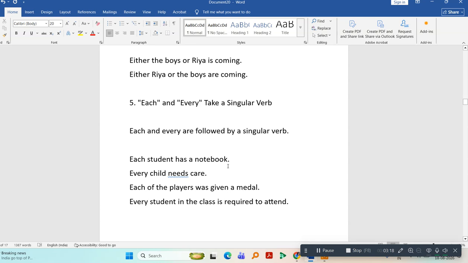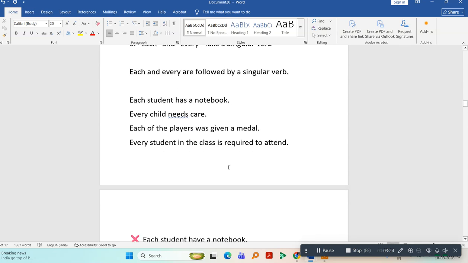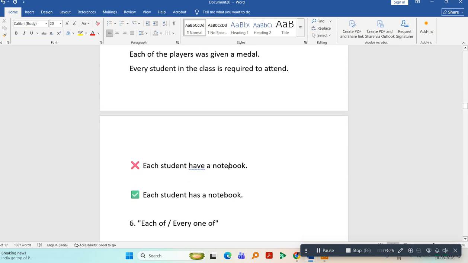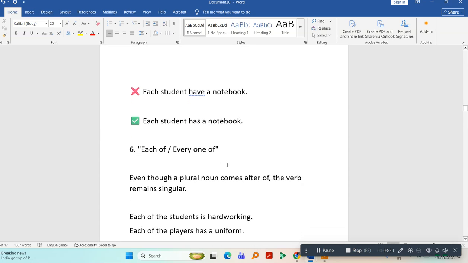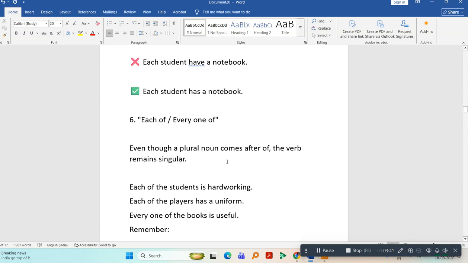Each student has a notebook. Every child needs care. Each of the players was given a medal. Every student in the class is required to attend. We will never say each student have a notebook. That is wrong. We will always say each student has a notebook. Each student has all the stationery materials.